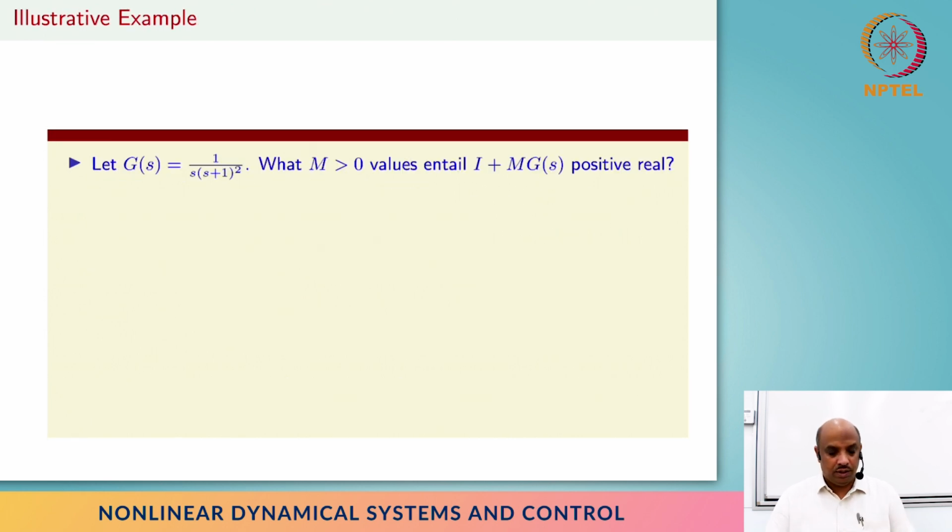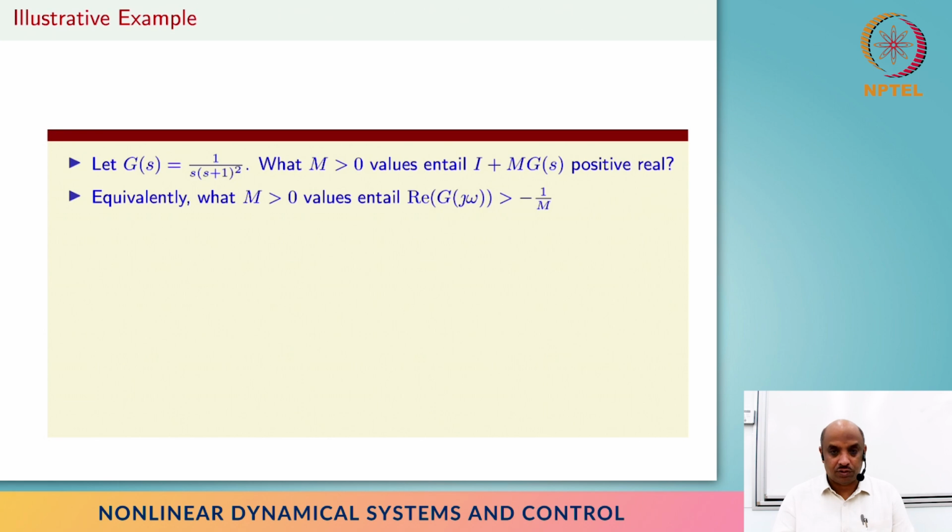So we will look at an illustrative example. We'll pick this g of s to be 1 over s times (s plus 1) whole squared, and the question is what's the best sector nonlinearity that this particular system allows, right? I mean, there are two ways of using these results. If you know there is a nonlinearity that belongs to a particular sector, does this g of s satisfy the right I plus mg condition, or the other way, what's the best possible m that we can achieve, right? And we can simply use the scalar result where the real part of g is greater than or equal to minus 1 over m.